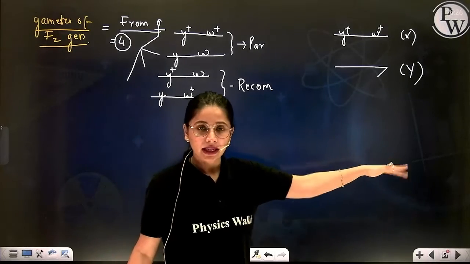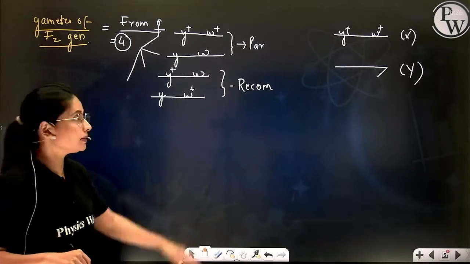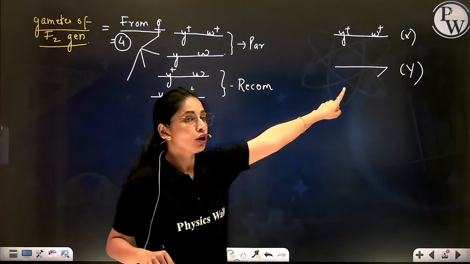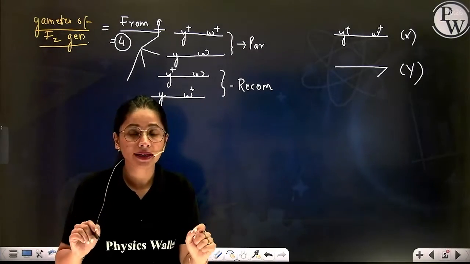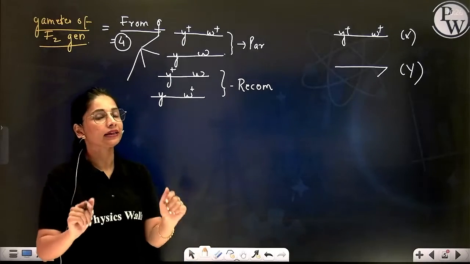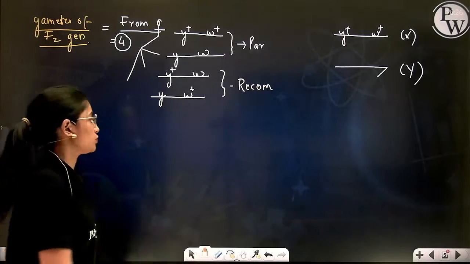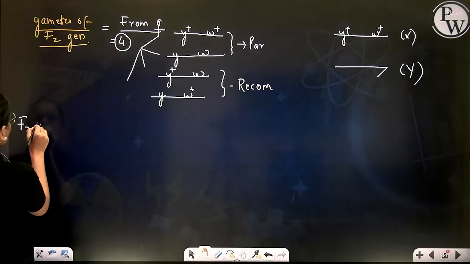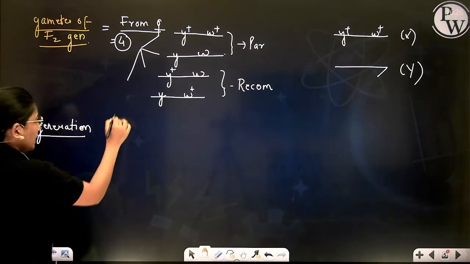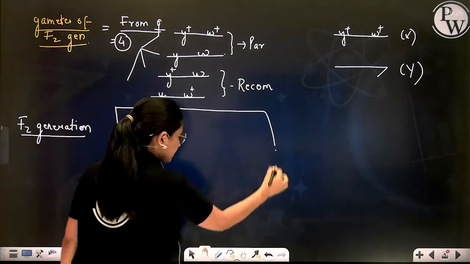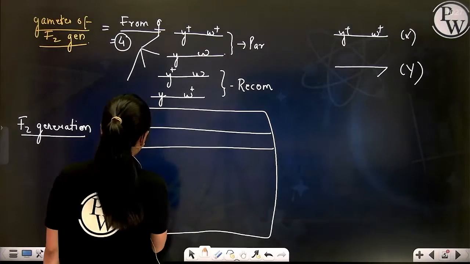Gametes are ready. Let's try to produce the zygote. How many zygotes are possible? 4 gametes from the female, 2 gametes from the male. So 4 twos are 8 zygotic combinations possible. 8 types of offspring can be obtained from this cross. Now let's see. So now the F2 generation gametes are obtained. For this we have to prepare a Punnett square. You know the rule. Everything is going according to Mendel only. We want 8 combinations.